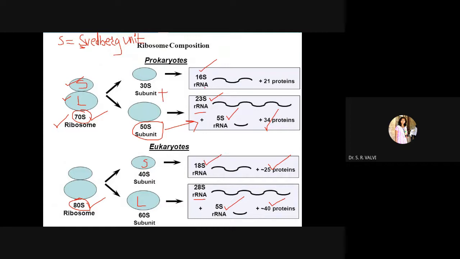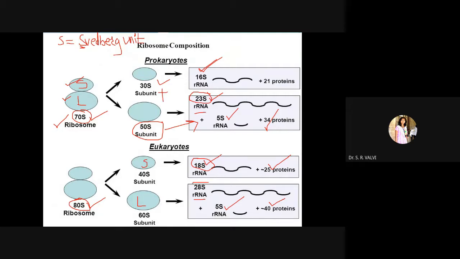So please do remember that the smaller and larger subunit compositions are different in prokaryotic and eukaryotic cells. In prokaryotes, in the 30S you can see 16S type of rRNA, but in the smaller subunit of eukaryotes you will have 18S type of rRNA, right? Here you will observe 23S type of rRNA in the prokaryotic larger subunit.